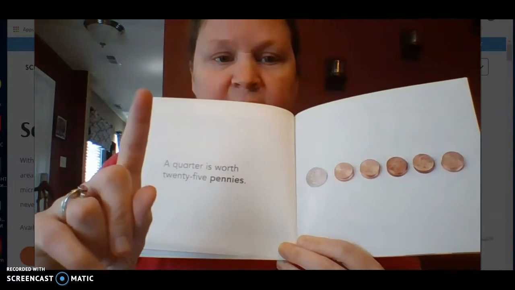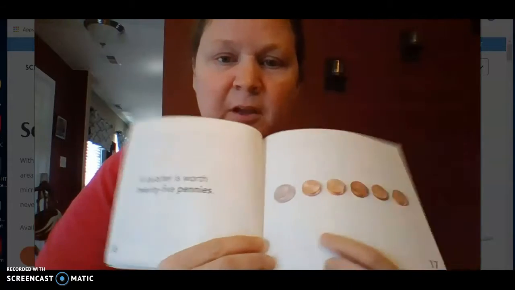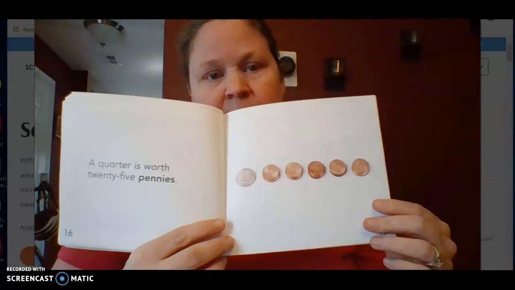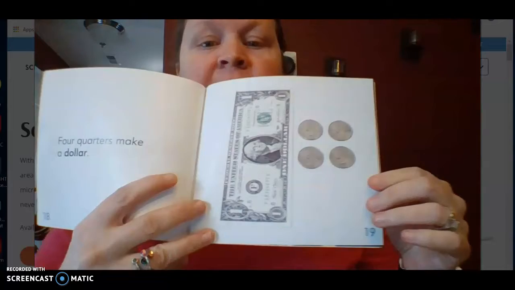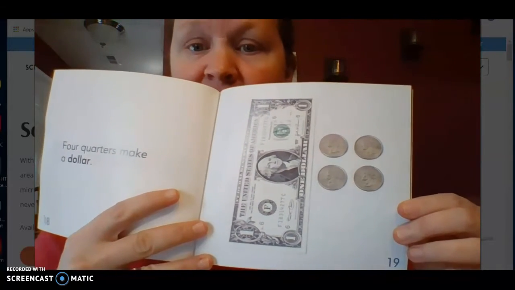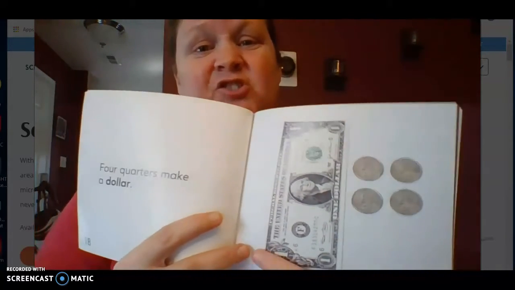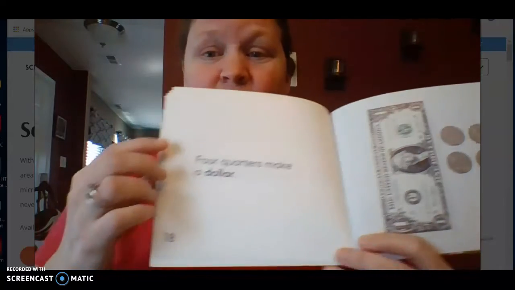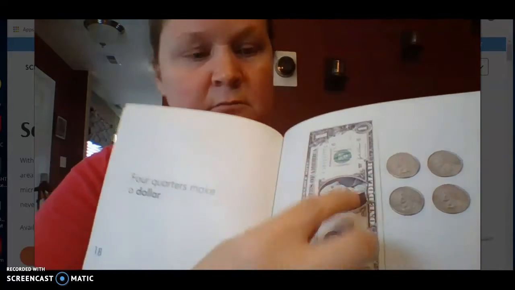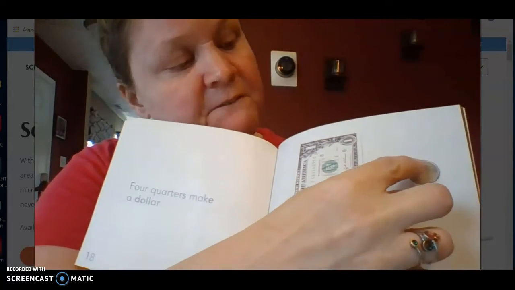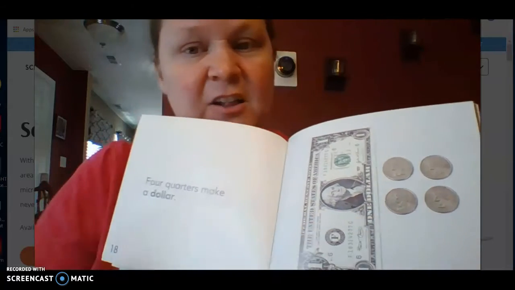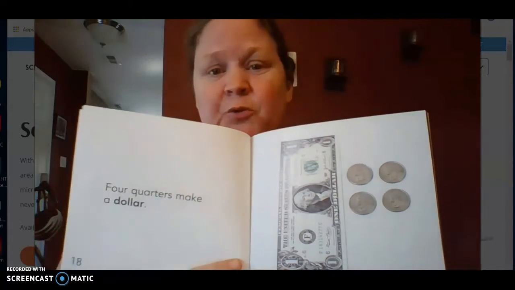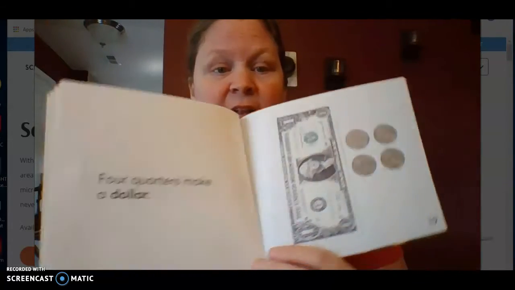So a penny is worth 1 cent. Remember that? So I always point to the wrong side. If I got a quarter, it takes 25 pennies to equal 1 quarter. 4 quarters make a dollar. And this is really tricky. You'll learn this as you get older, but you count quarters by 25. So you go this. Oops, wrong side. Where is it? 25, 50, 75, a dollar. That's how you'll learn to count them as you get bigger and older. 4 quarters make a dollar.